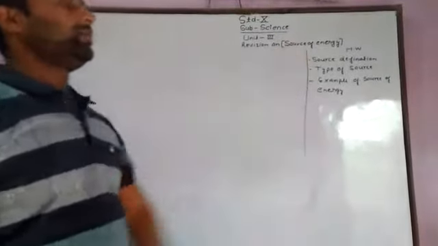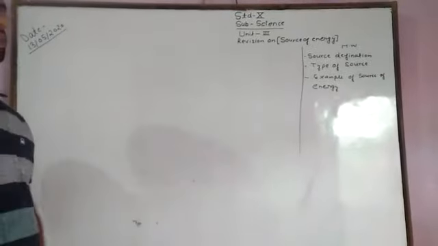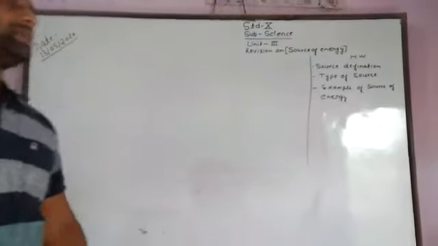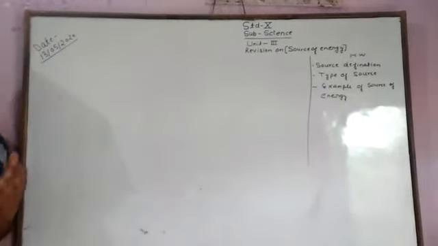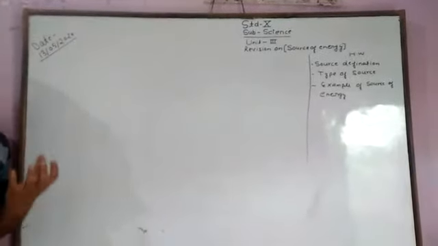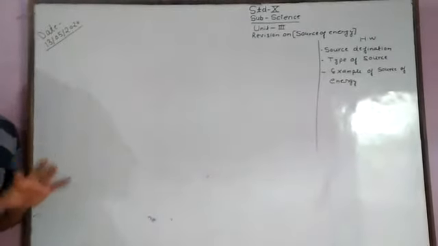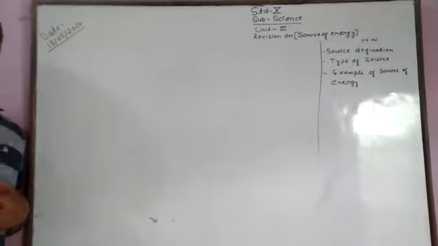Now we are discussing revisions on Unit 3 of the 10th class, sources of energy. First we have to define what sources of energy are. The sources which are available in nature that produce energy are called sources of energy. What is the definition of sources of energy?